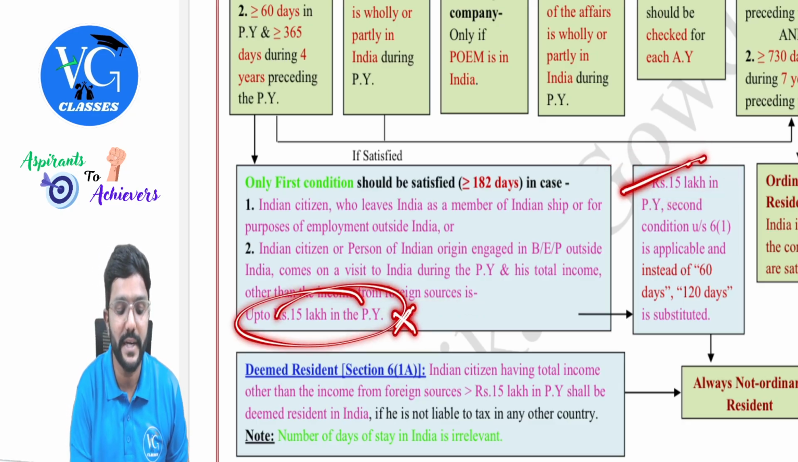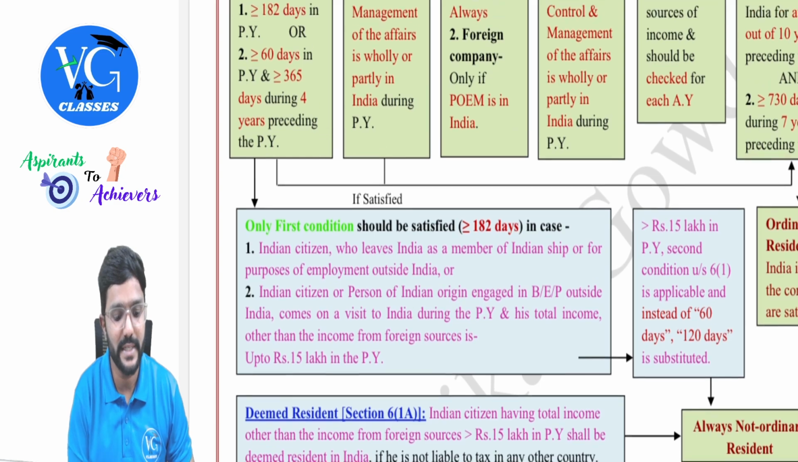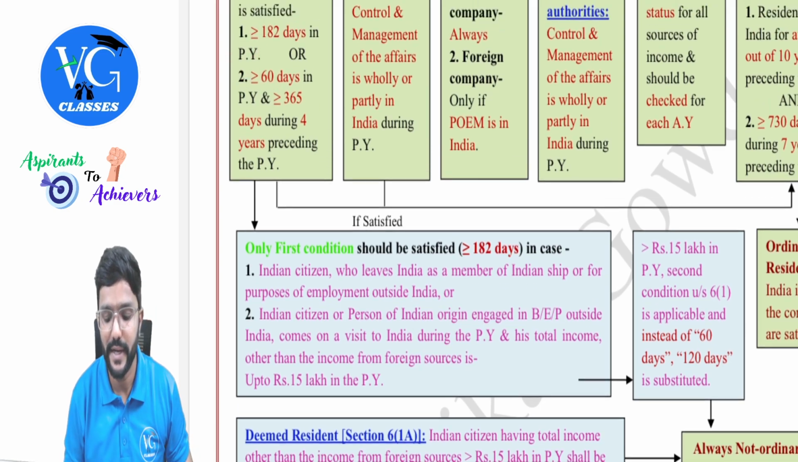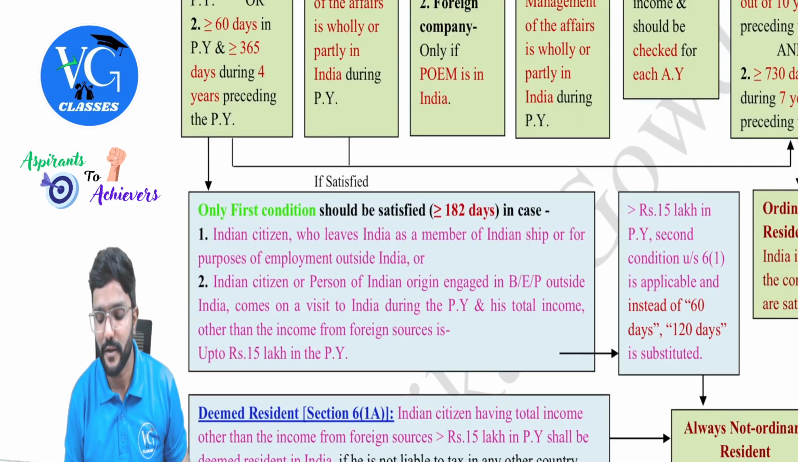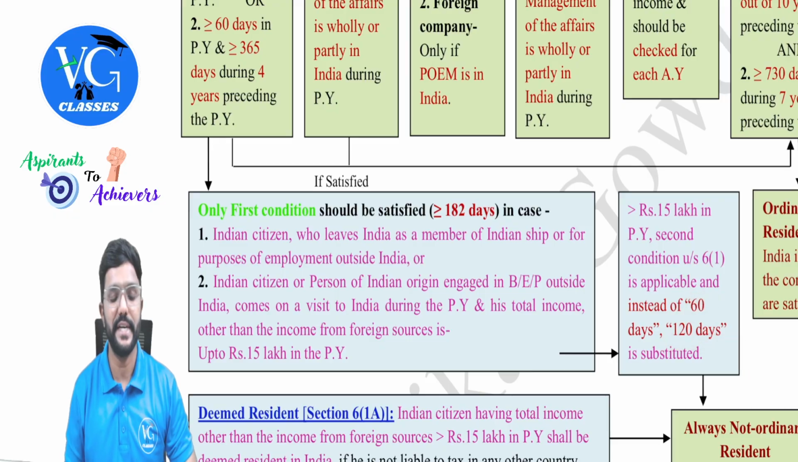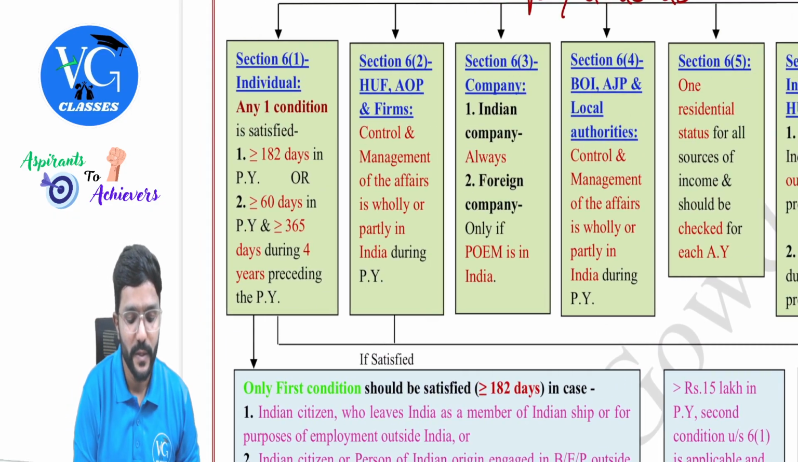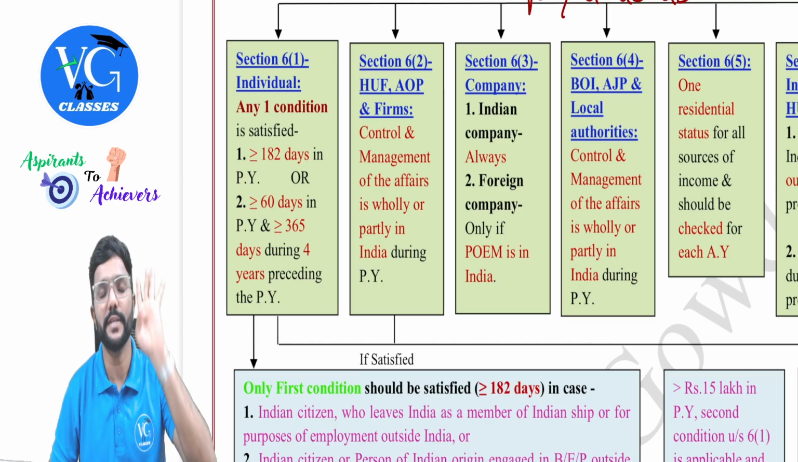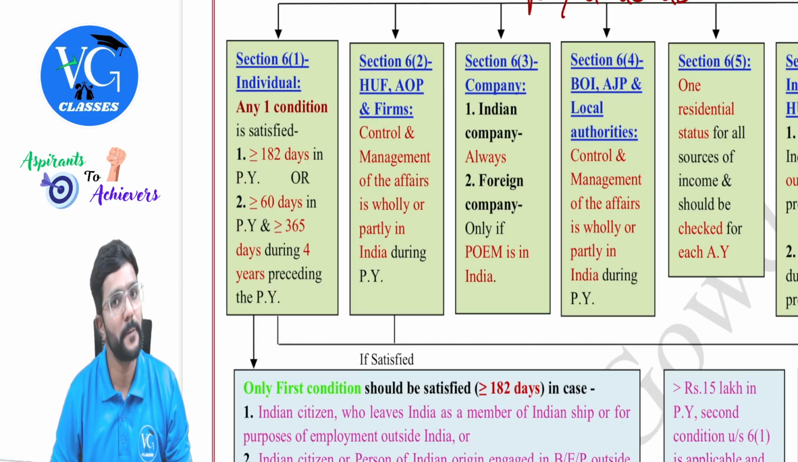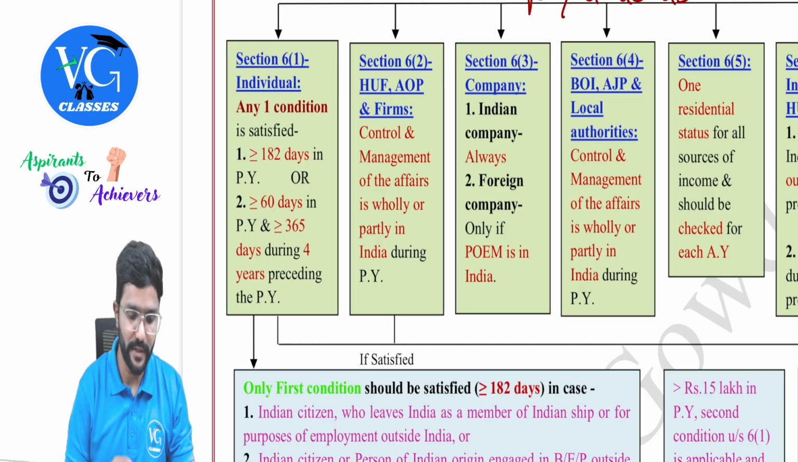If it is up to 15 lakh, second condition is not at all applicable. But here it is more than 15 lakh, so second condition is applicable. But instead of 60 days, it would be 120 days. So the condition is like this: 120 days during the previous year and 365 days or more during 4 years preceding the previous year. Clear? Yes.